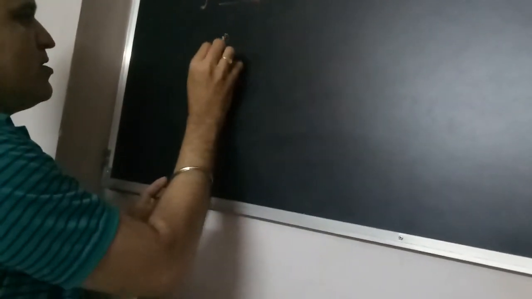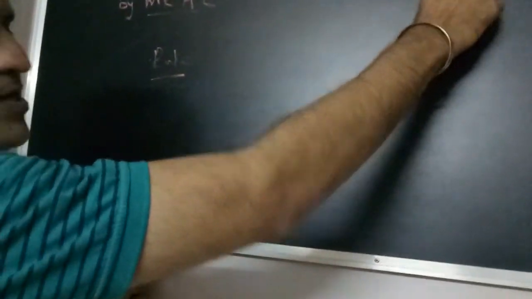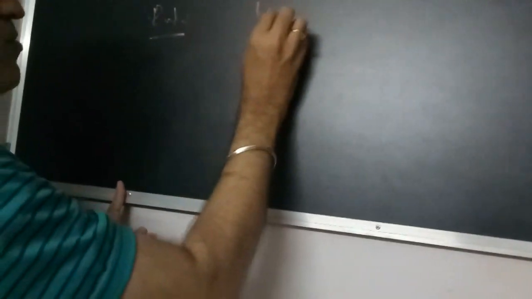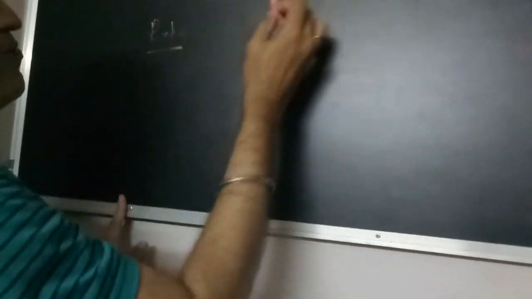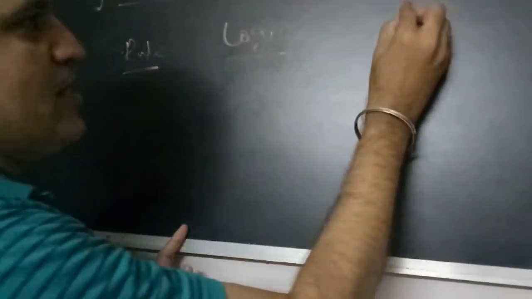Now the rule is very simple. Debit what comes in, credit what goes out. Debit the receiver, credit the giver. Now before passing the entry, this is the last one, journal entry, I am writing the logic.